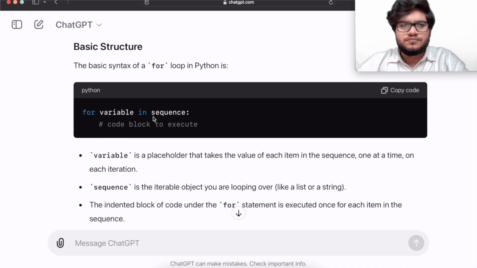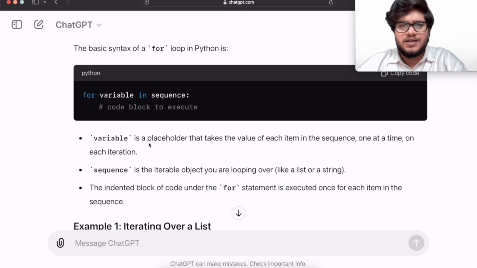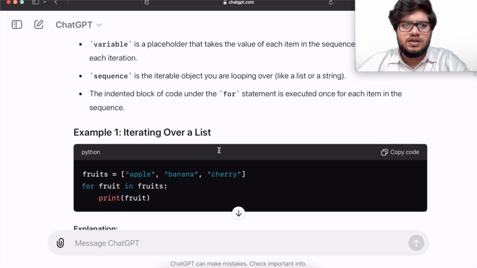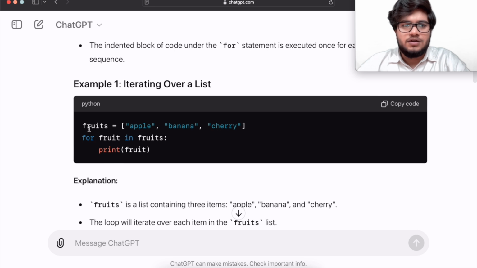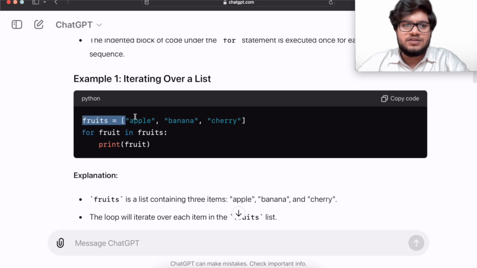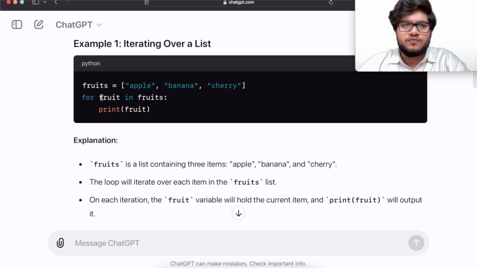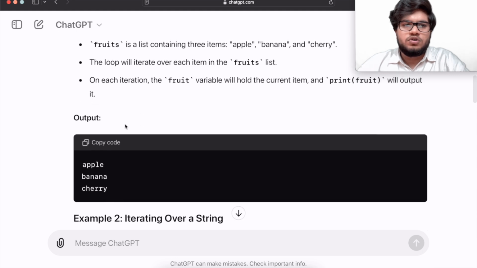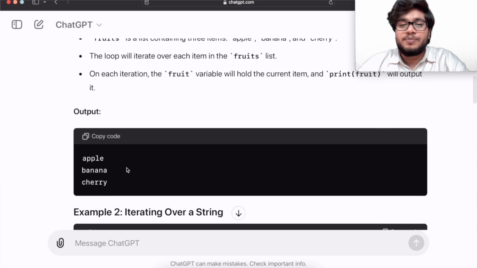Now the variable is a placeholder. It will explain you everything. Now it will also give you an example. Basically I'll just tell you what a for loop is. We have this list, fruits: apple, banana, and cherry. Now for fruit in fruits, so fruit is a variable, and fruits is a list of fruits. So now if you want to print fruit, one by one all the fruits will be printed.